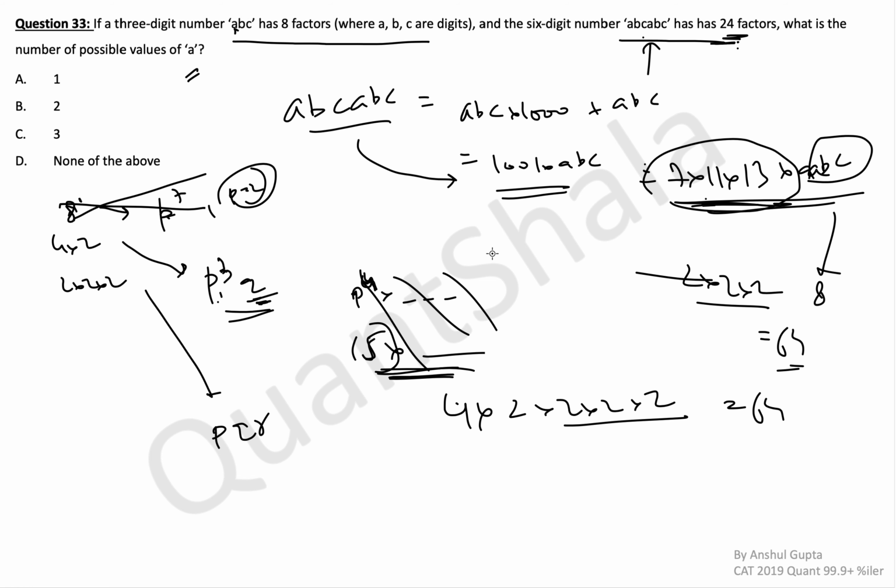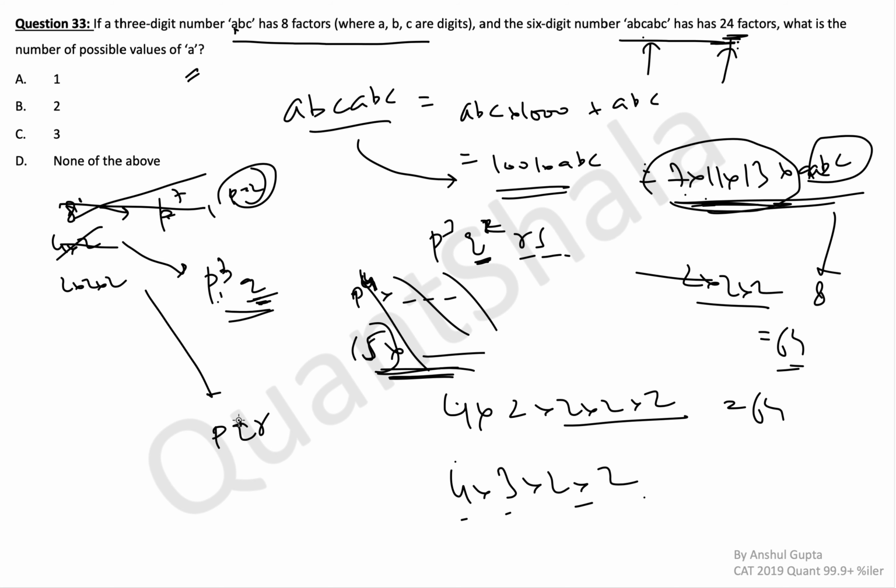Or if q is 1 of 7, 11 and 13, then you would get p cube, q square and then r s. If let's say q is 7, then you get 7 square now and 11, 13 come separately. In that case, the number of factors would become 4 multiplied by 3 multiplied by 2 multiplied by 2, which is still much greater than 24. So this is also not possible.